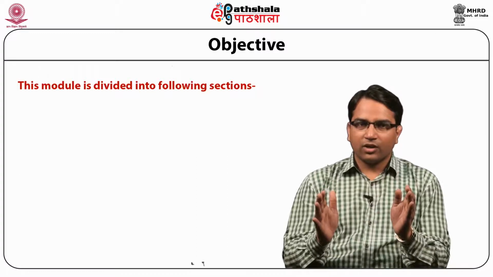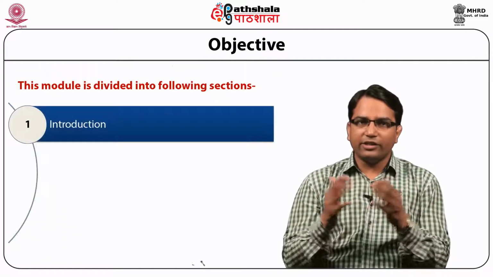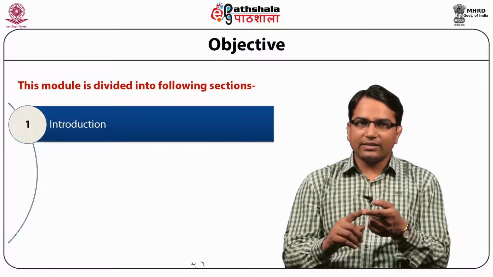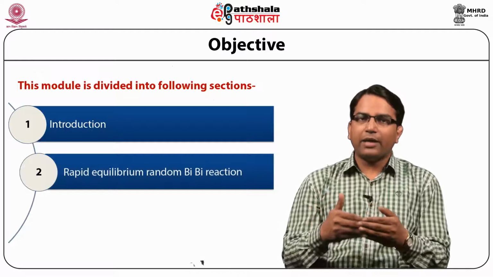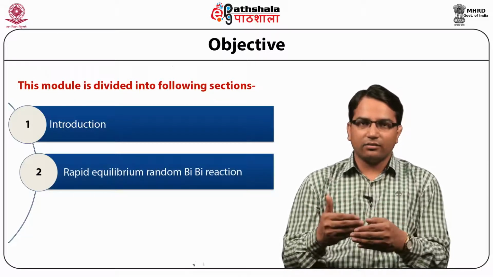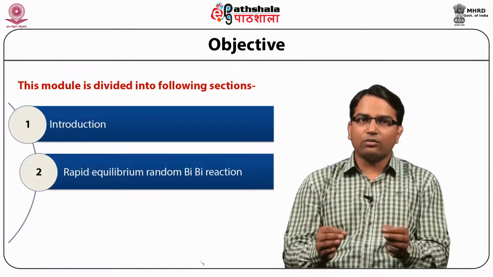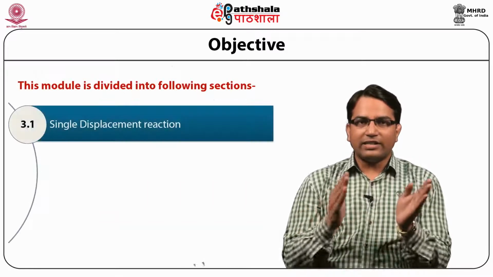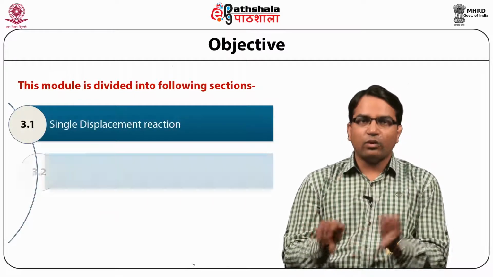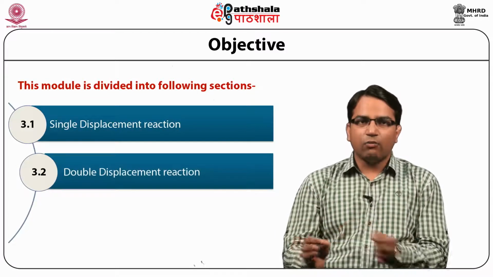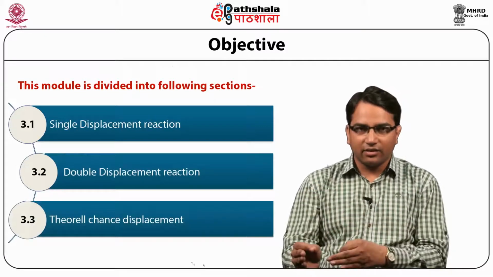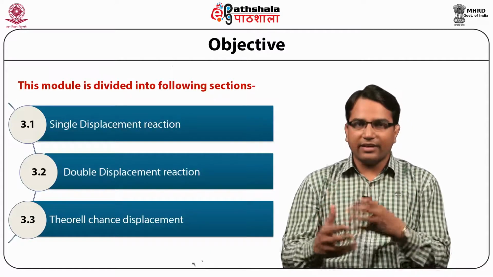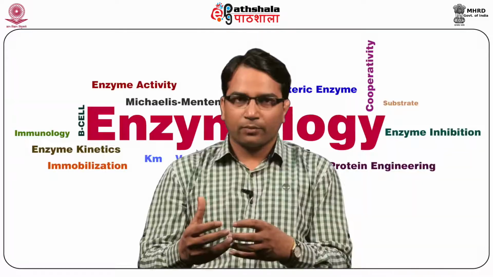The first one is the introduction, where we will introduce bi-substrate and multi-substrate reactions. Then the second is the rapid equilibrium random bi-bi reaction. We will discuss it in detail, and then we will discuss the ordered bi-substrate reaction, where we further discuss what is a single displacement ordered reaction, what is a double displacement ordered reaction, and what is a Theorell-Chance displacement reaction. So, we will also correlate the kinetics of different reactions during this module.